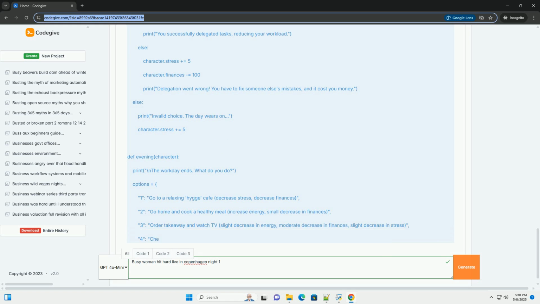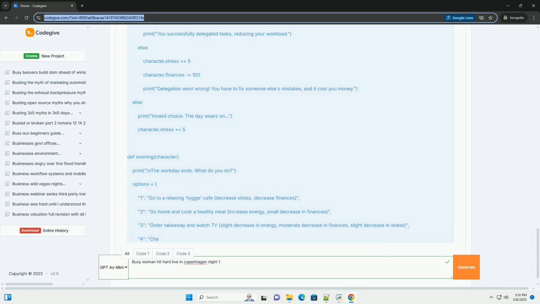3. hit_hard_event. This function simulates the hit hard event. It randomly chooses from a few possible scenarios and applies negative effects to the character's attributes. 4. game_over checks if the character has reached a game over state, for example too stressed, bankrupt, exhausted. 5.